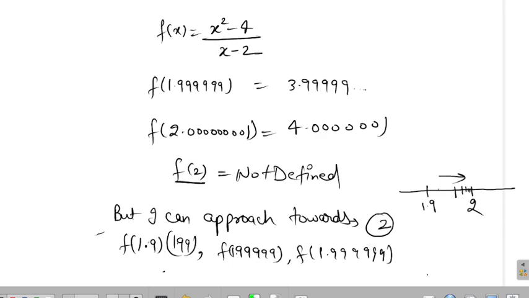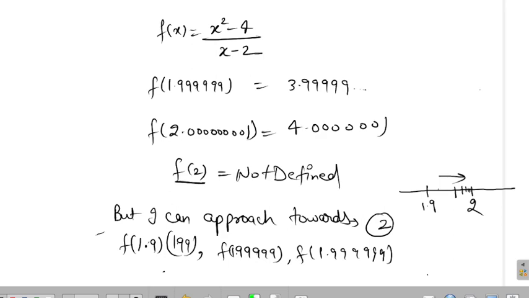I thought it would work, but it went wrong. Is it visible now? No sir. Now?